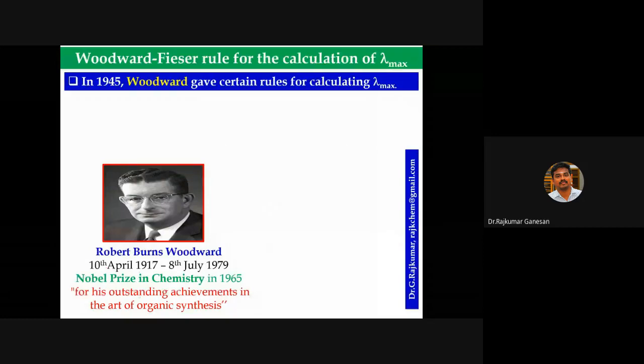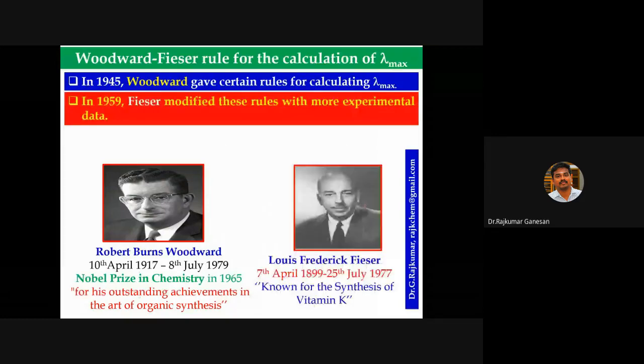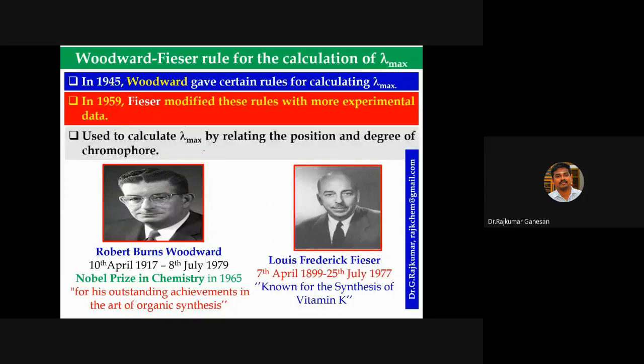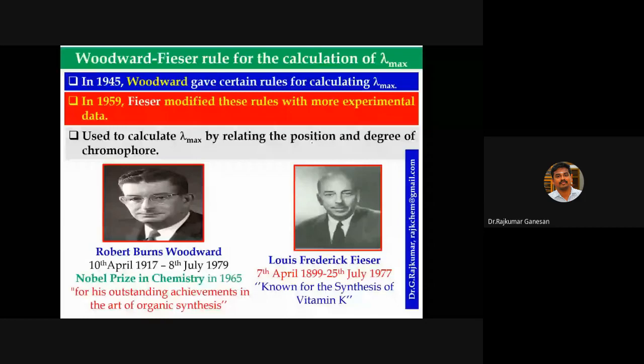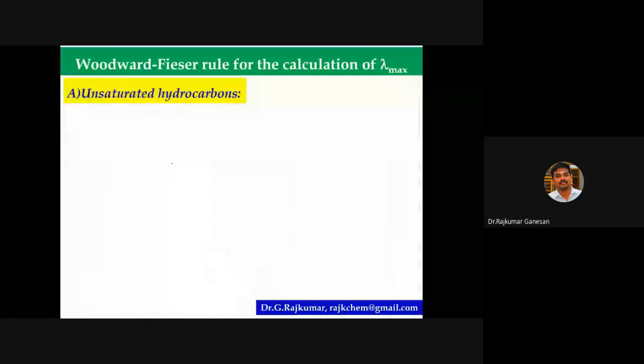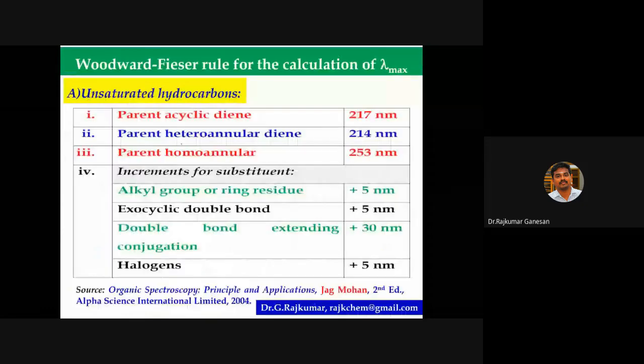And Fieser is known for the synthesis of vitamin K. In 1959, he modified these rules with more experimental data, and it is used to calculate the lambda max value by relating the position and degree of chromophore. So you should remember these values, then only you will be able to solve the problems.